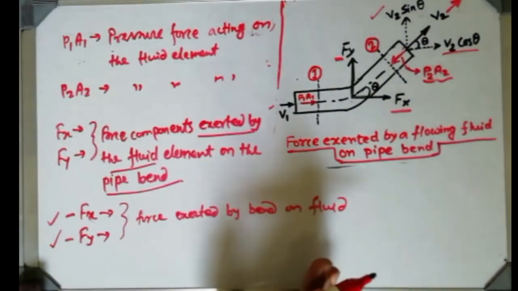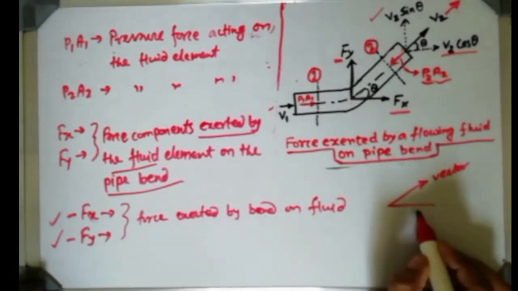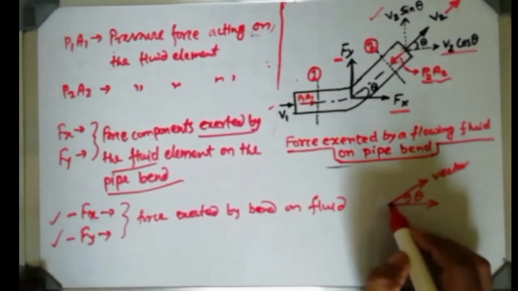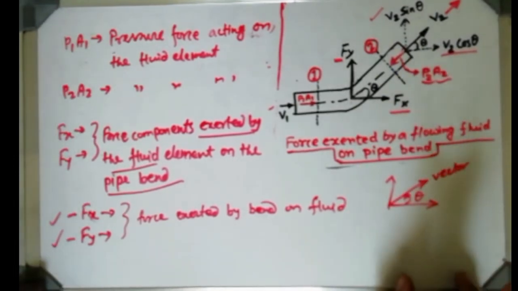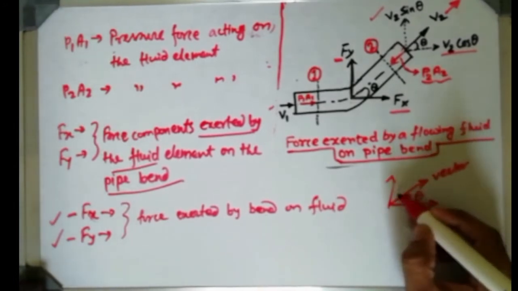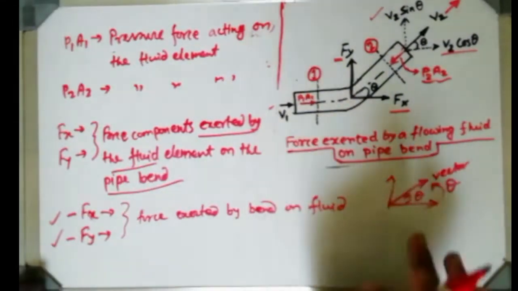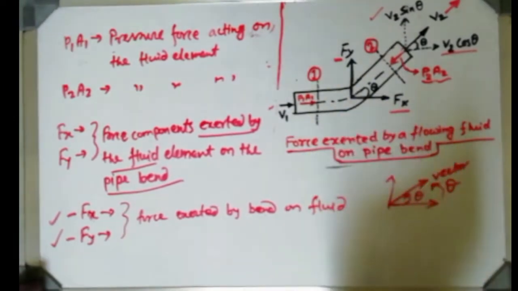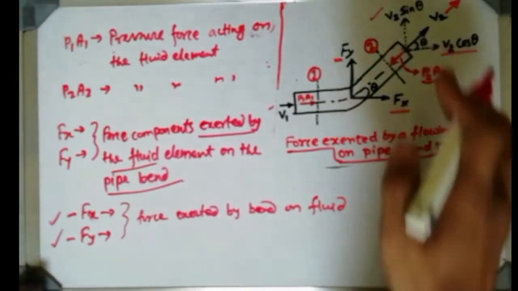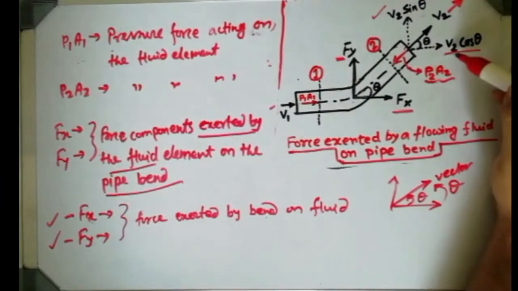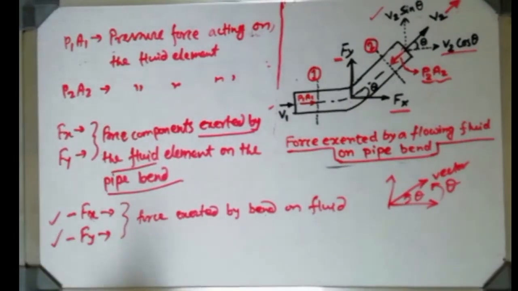If any vector, not only velocity, is acting in an inclined manner, then always one horizontal component and one vertical component must be there, otherwise this inclination cannot be achieved.